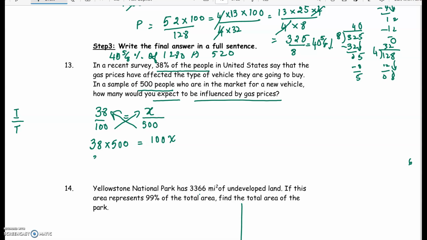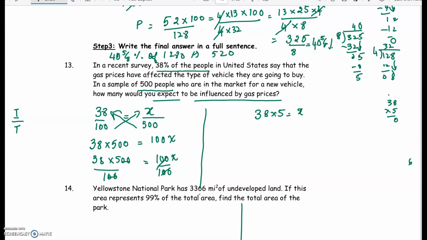We divide both sides by 100 because we want to get x by itself, and we get 38 times 5 is equal to x. Now 38 times 5: 8 times 5 is 40, and 5 times 3 is 15, plus 4, 19.